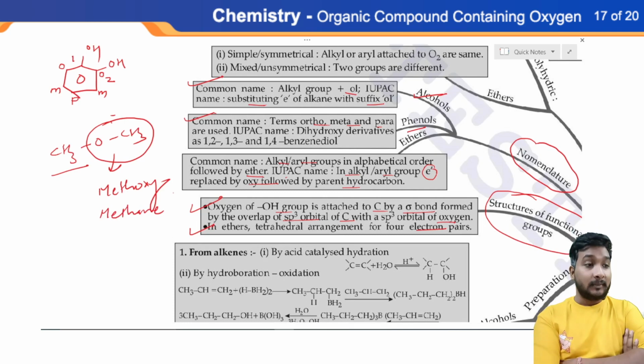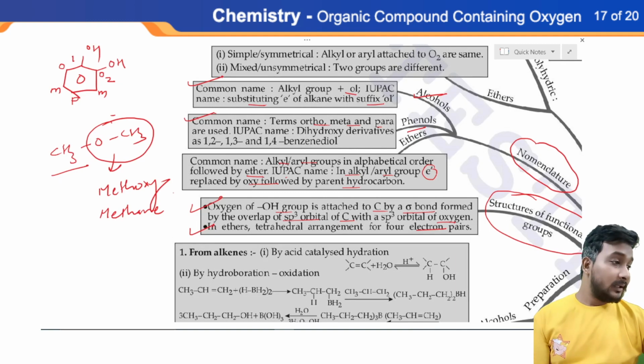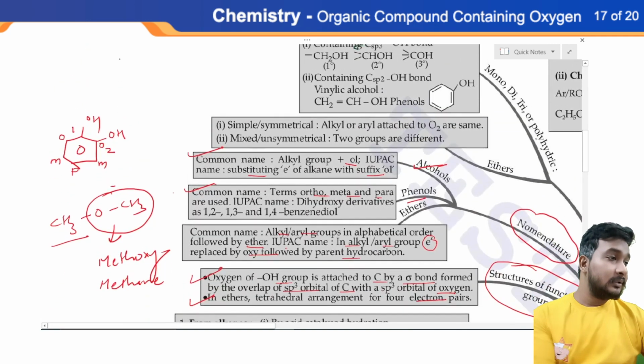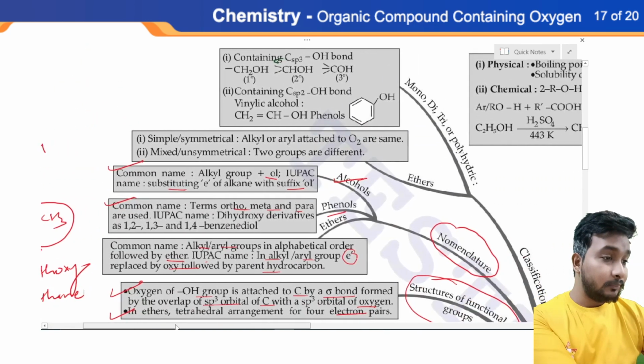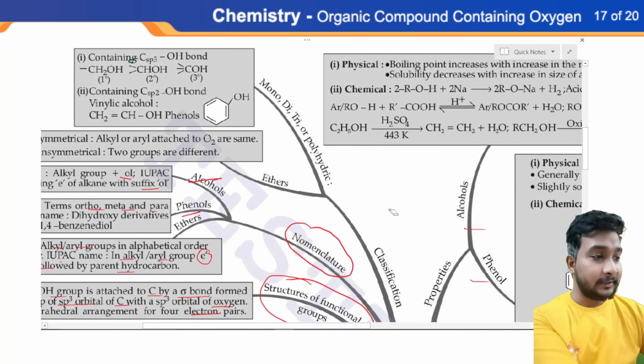Ethoxymethane, methoxyethane, methoxypropane, something like this. So you have to practice IUPAC nomenclature. It's very interesting, very simple. And this chapter belongs to class 11, you know that. So nomenclature is completed.